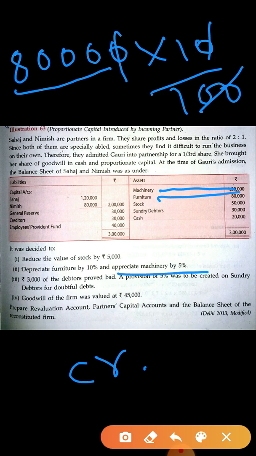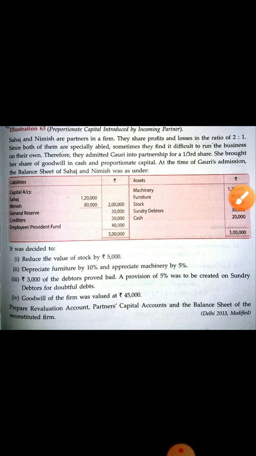So a decrease in asset you have to write down on the debit side. Provision is also given, 5% on doubtful debt. So here you have to calculate the provision on the debtor amount also. Now the next thing is goodwill of the firm is given 45,000. Total goodwill of the firm is given 45,000.